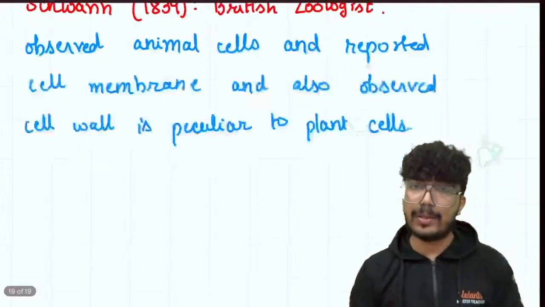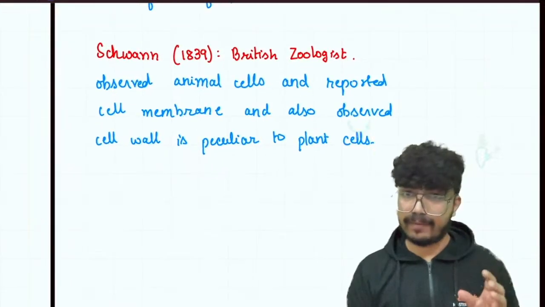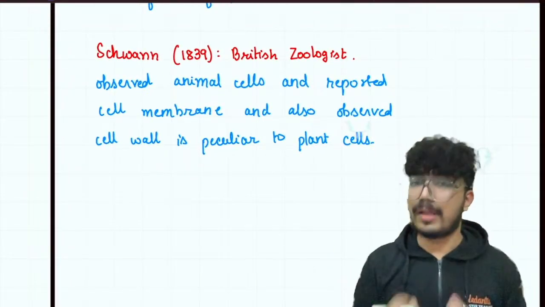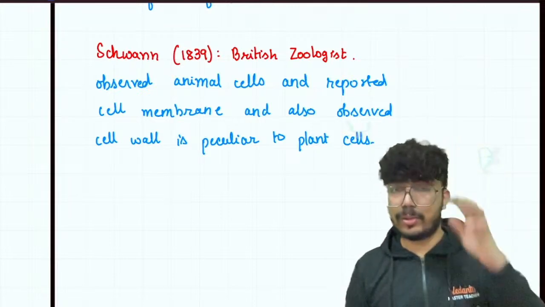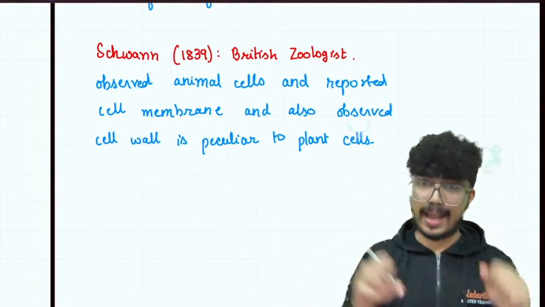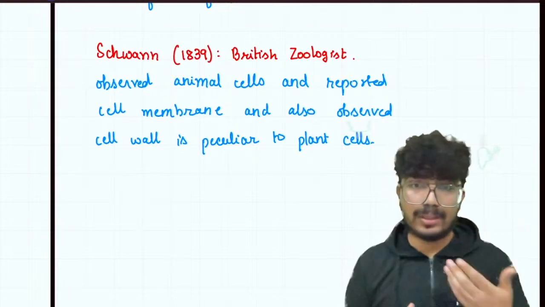So that's how we differentiated, right? If a cell has a cell wall, it is going to be a plant cell, and if the cell wall is absent, it is going to be an animal cell. So he was the one who differentiated between the plant cell and animal cell. Now we can move on to the next point.